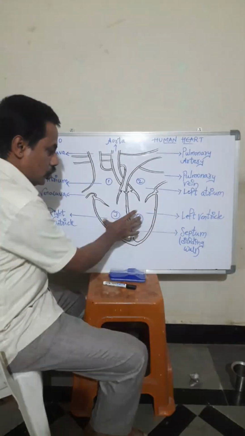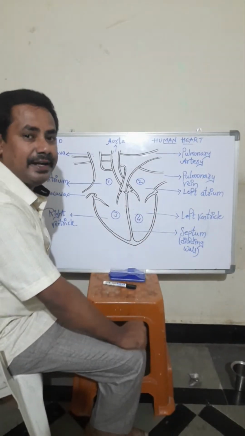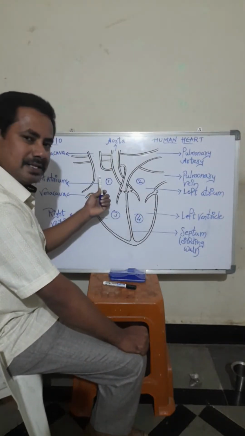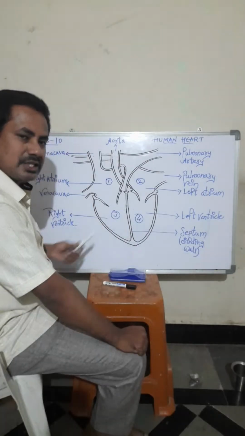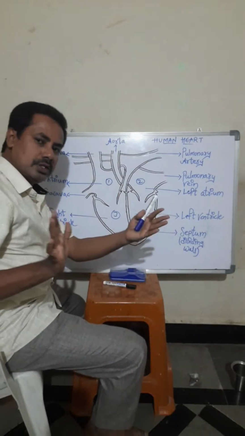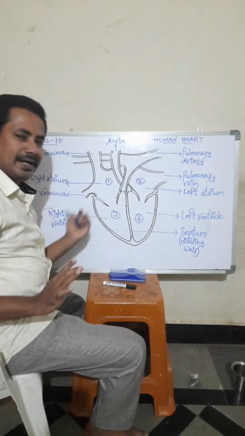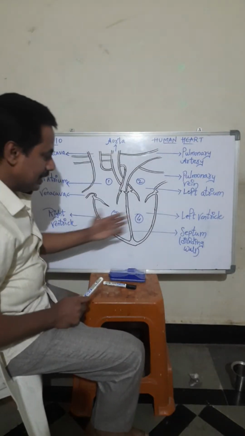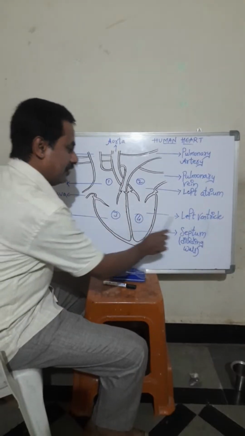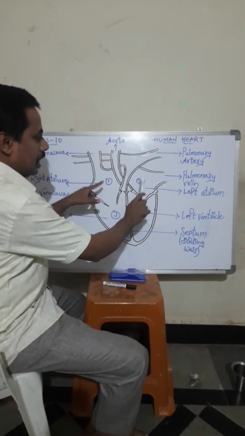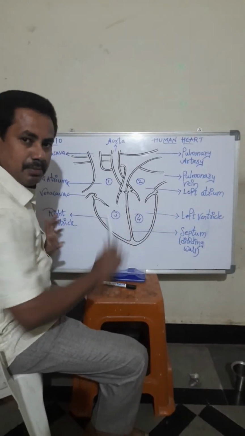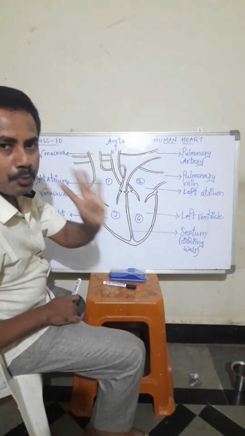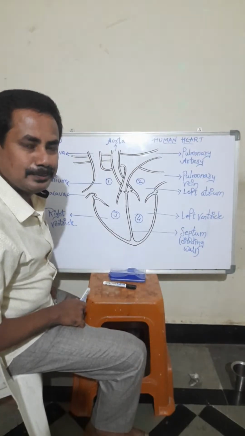Okay, so the lower chambers are called ventricles. So upper chambers atrium, lower chambers ventricles. The heart is facing towards you, the right part is the right ventricle, and the left part is known as the left ventricle. Upper chambers atrium, lower chambers ventricles. Two atria, two ventricles. Total, the human heart has 4 chambers.